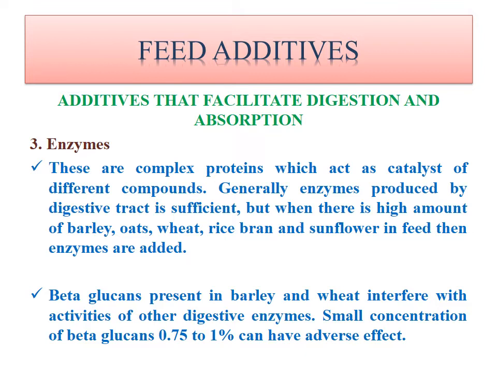Generally the enzymes produced by the digestive tract are sufficient, but when there is a high amount of barley, oat, wheat, rice bran or sunflower in the feed, then enzyme must be added. Generally in barley and wheat there is a high amount of beta glucans, which will interfere with other digestive enzymes. Small concentrations of beta glucans such as 0.75 to 1% can have an adverse effect.